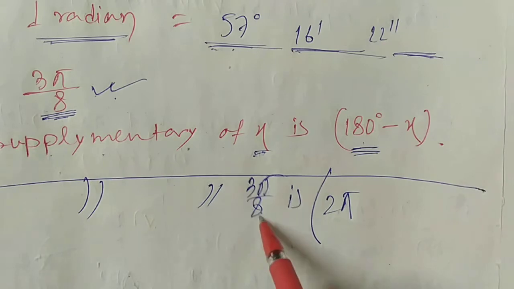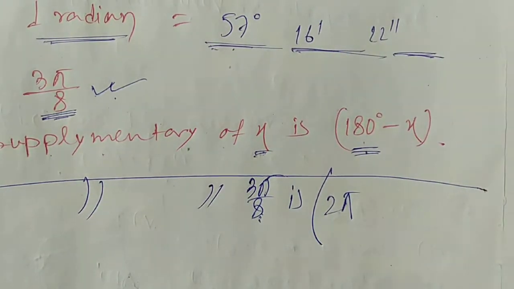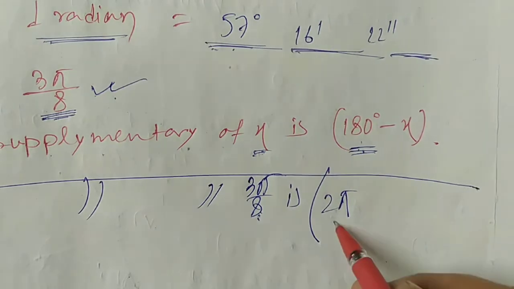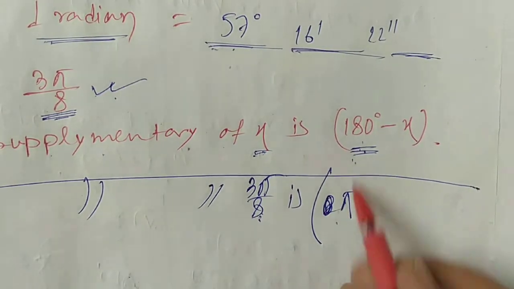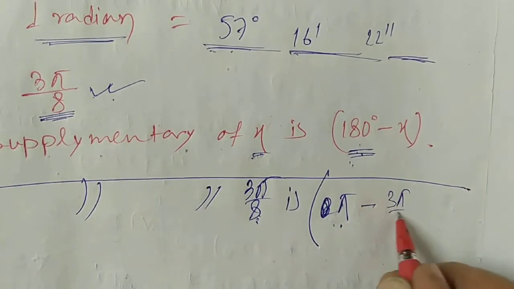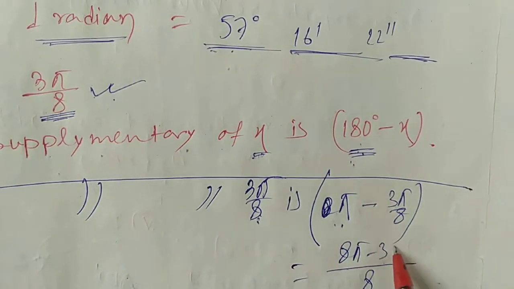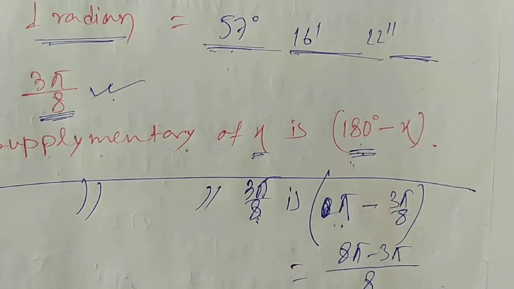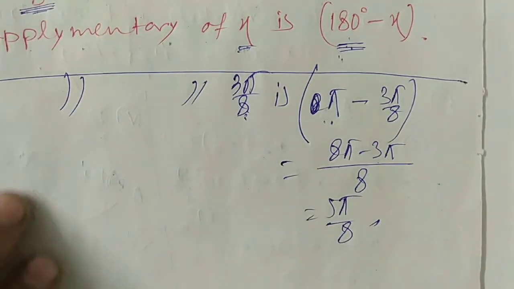Because this angle is given in the circular system, we write down 180 degree in the circular system. 180 degree means pi radian. So pi minus that is 3 pi by 8. The LCM is 8, so 8 pi minus 3 pi, that is 5 pi by 8. This will be the answer.